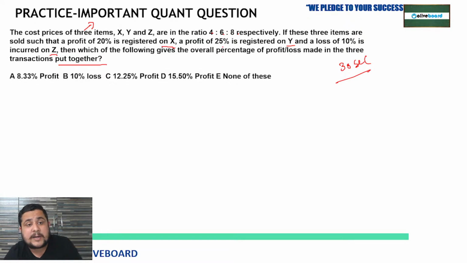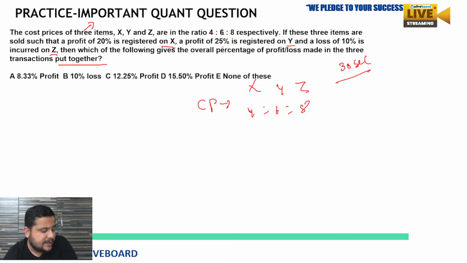The cost price ratio is given, that is for what? Items X, Y, and Z, that is 4 is to 6 is to 8. Fine. So anyone? Very good, Satyanarayan. Very good. What about others? Satya says 8.33%. Excellent. What about others?